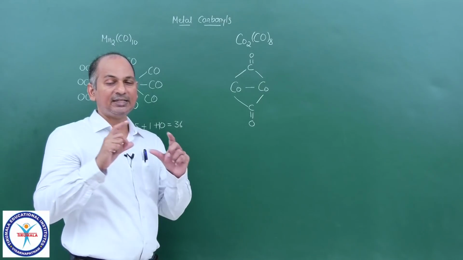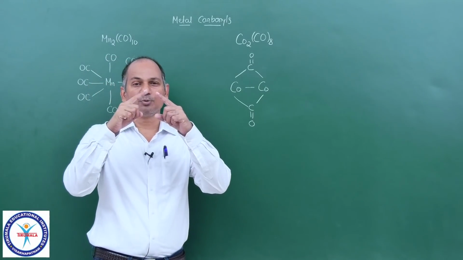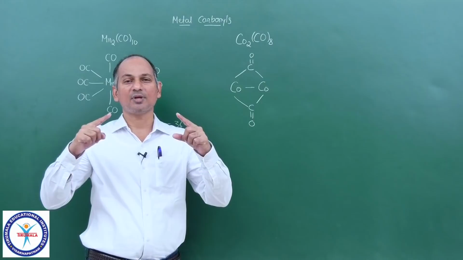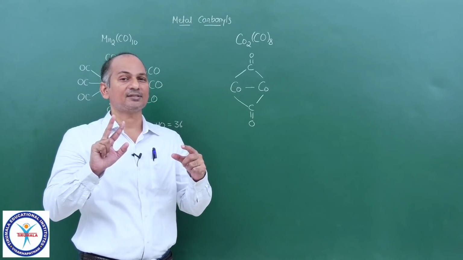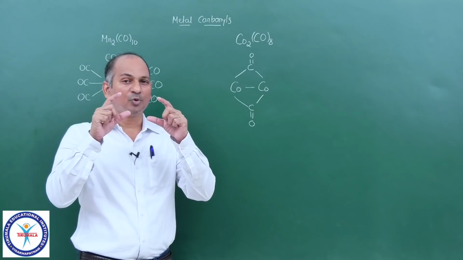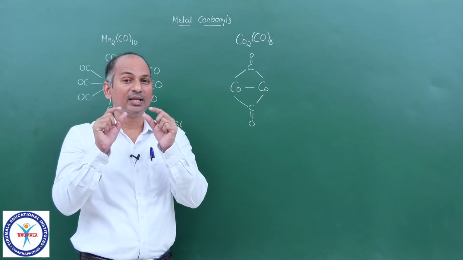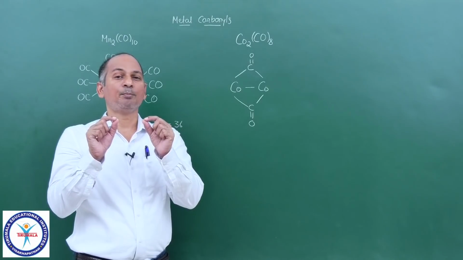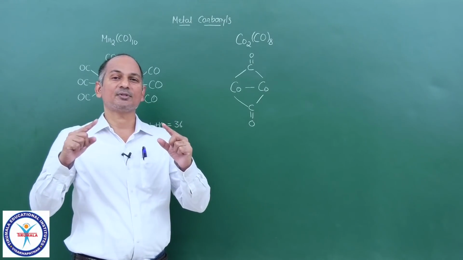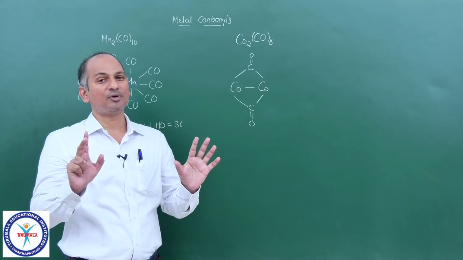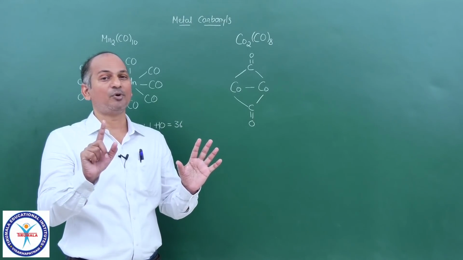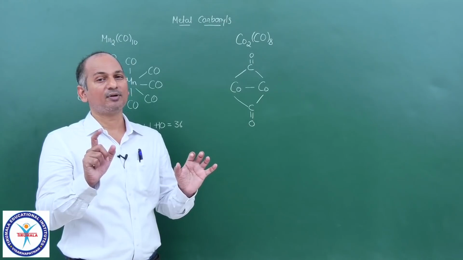That means each carbonyl is bonded to 2 cobalt atoms, and we have 2 such carbon monoxide ligands. The carbonyl group is bound to 2 metal atoms with a normal sigma bond, a normal covalent bond. It is not a coordinate covalent bond.